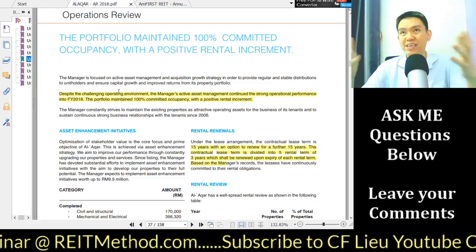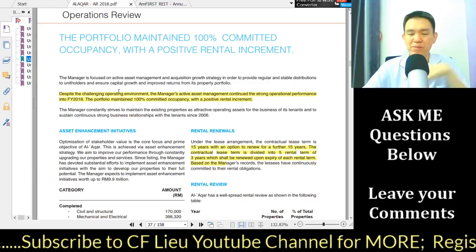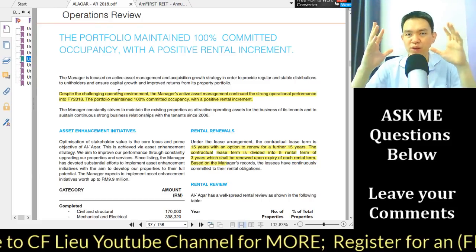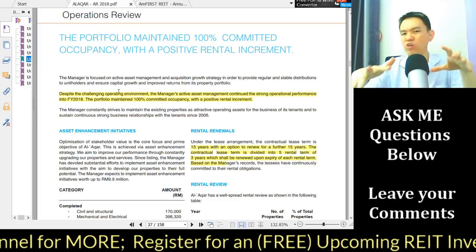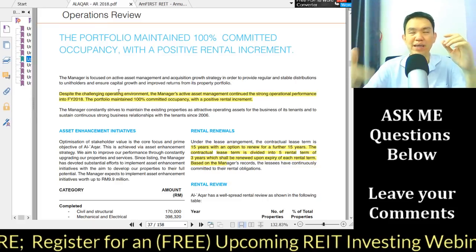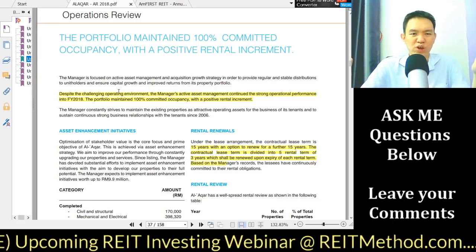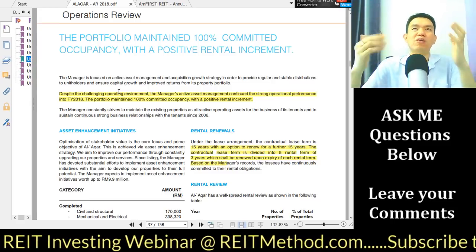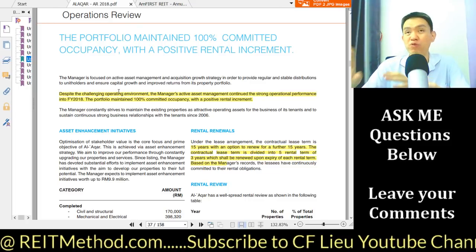Okay, maybe it's challenging when there's competition, if there's a competing REIT and all that. But when it comes to healthcare REIT or whatnot, there are certain types of REIT that are pretty resilient. They are not really so affected by the ups and downs in the economy, right? Because hospital, people still need to go to hospital, to private healthcare, compared to when a REIT manager talks about a challenging environment for an office REIT.